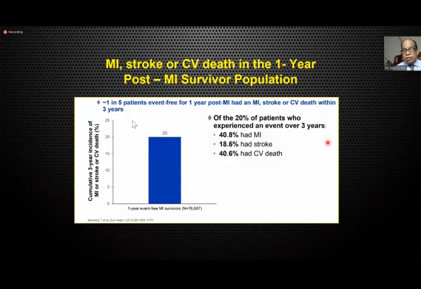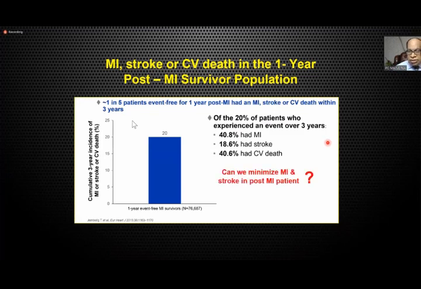The other thing you have to understand very clearly is that when you have suffered from acute myocardial infarction, even if you have undergone a very successful angioplasty, after 3 years, 20% of patients have experienced an event. And what are these events? 40% will have MI, 18% will have stroke, and 40% cardiovascular death. So the question naturally arises, can we minimize this MI? Can we minimize this stroke in post-MI patient? And is the solution to this problem simple?